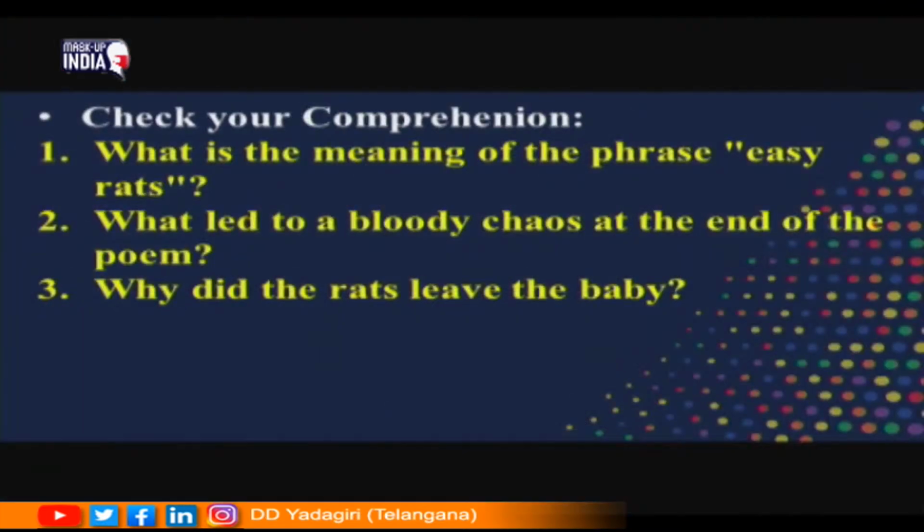And look at the last question. Why did the rats leave the baby? The rats left the baby because they had seen a cat jump into that garbage bin. Okay. So, this is about the third part of the poem, and with this we have completed the summary of the three parts of the poem.